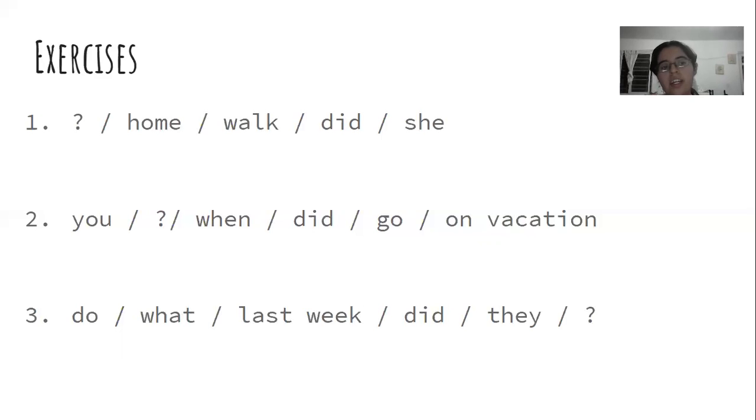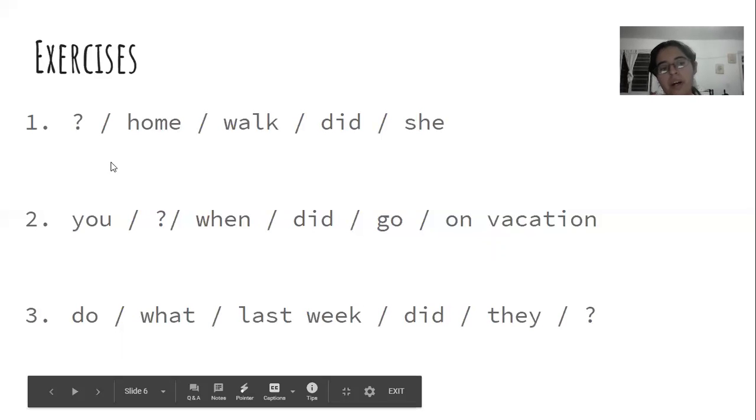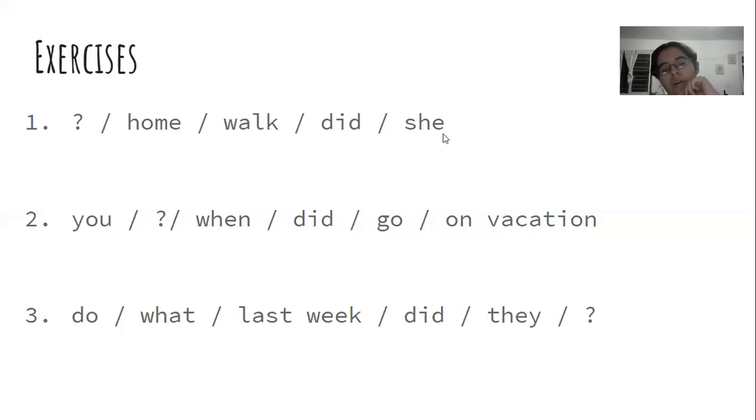Okay, so let's start checking the exercises. Number 1, it has question mark, home, walk, did she. So we can start with did, because there is no WH, so we start with did, then the subject, she, then the verb in simple form, walk, then complement and question mark. So it would be, did she walk home? That would be number 1.